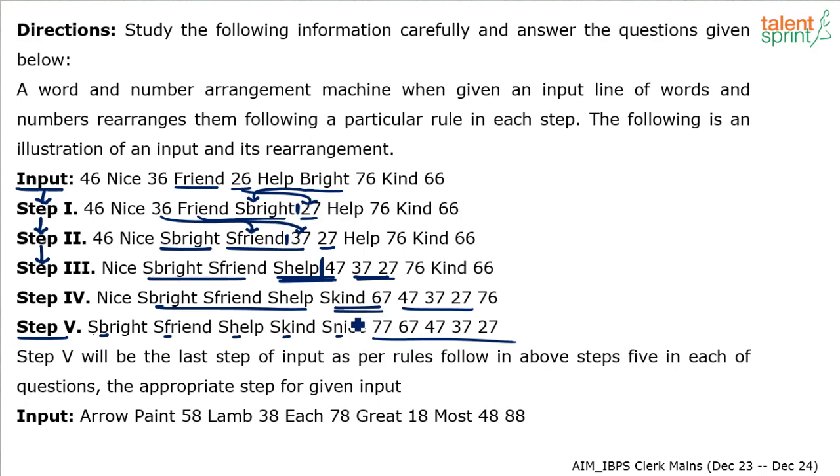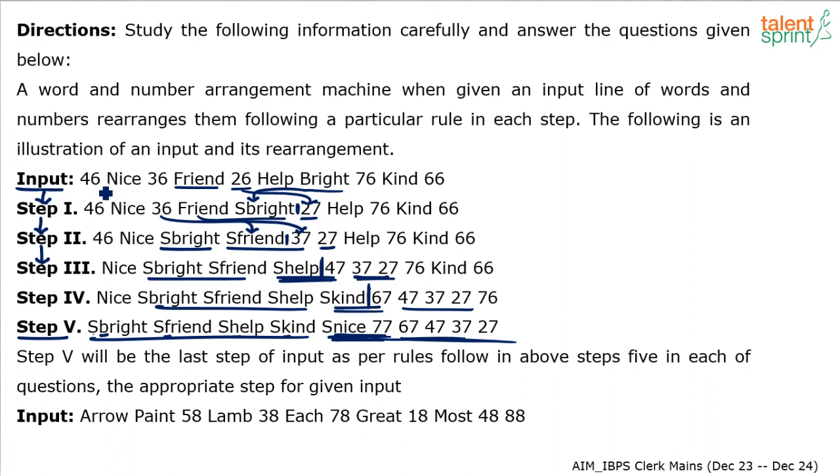And finally, in the last step, what happens? In between S kind and 67, we have inserted one word and one number. What are those words and numbers? Nice and 77. These two have been moved. Everything else has been moved aside. Bright, friend, help, kind. These four have come on the extreme left, and the numbers 67, 47, 37, 27 have come towards the extreme right. So basically this is an insertion process. You are inserting one word and one number in the middle of the step, always in the middle of the step. You're getting it?